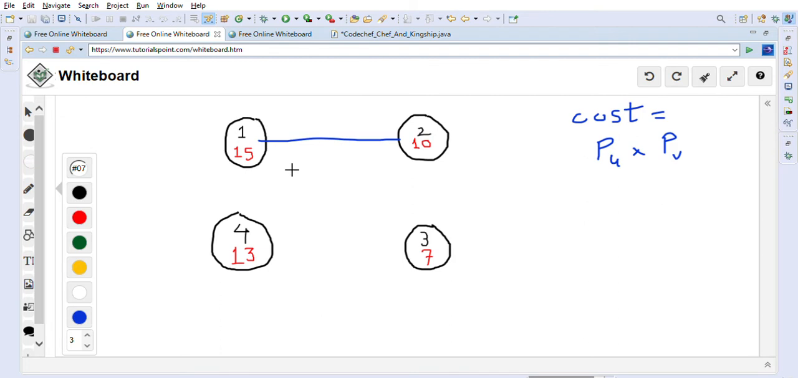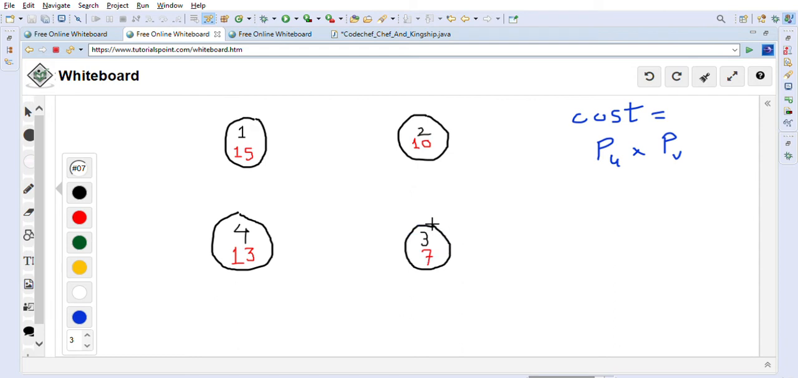So to minimize the cost of building the road system, what we have to do is select the minimum population here. The minimum in all of them is 7, right? So this is the node we will select, and then we will start building our road system from this node.